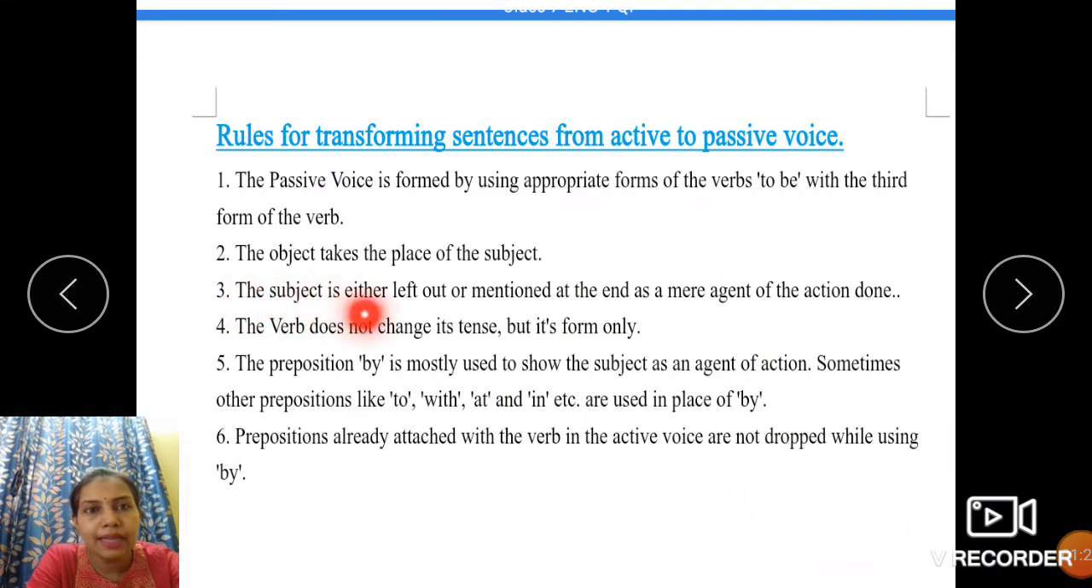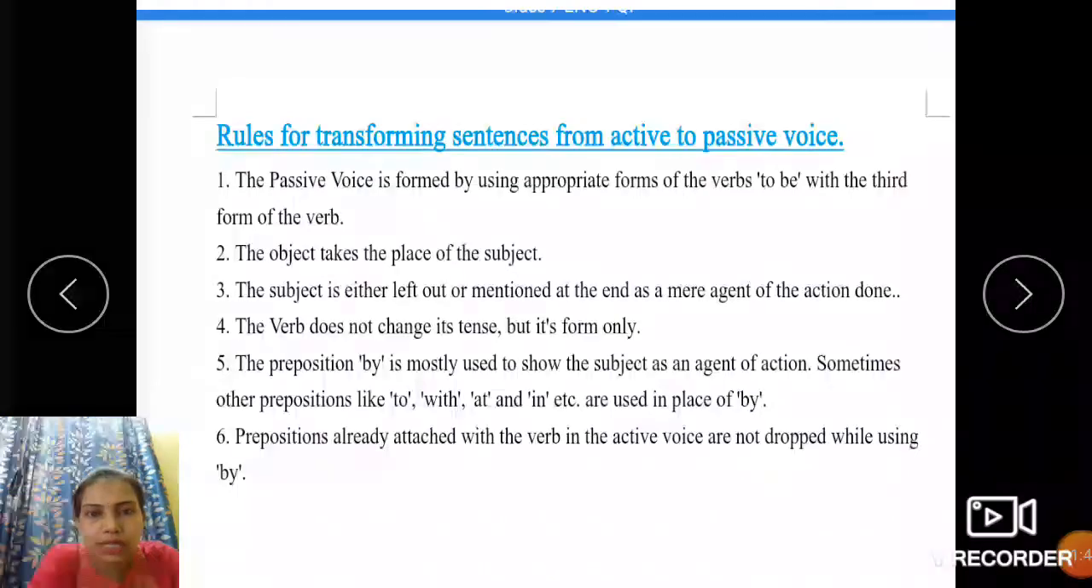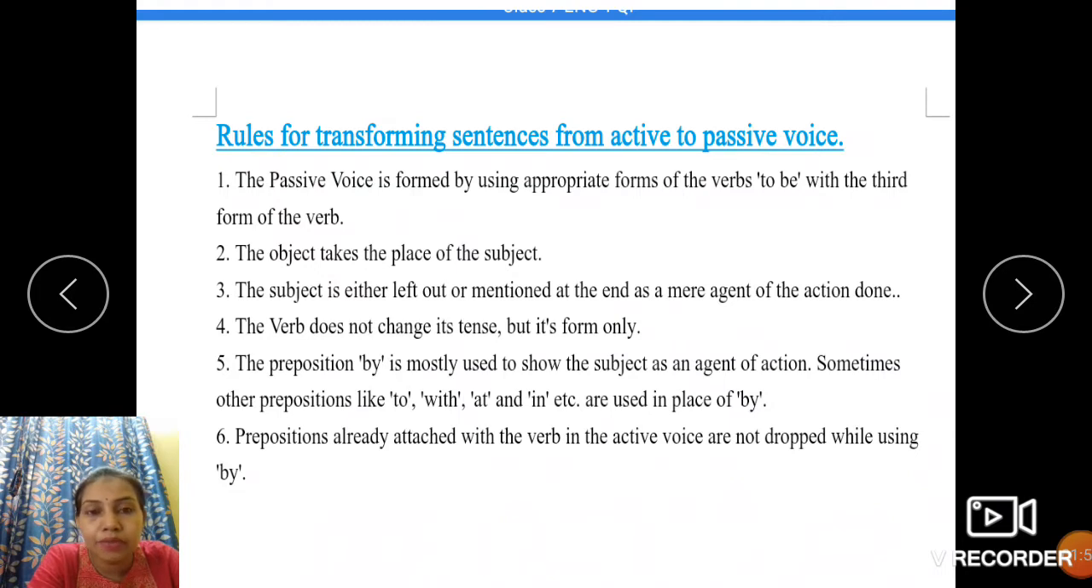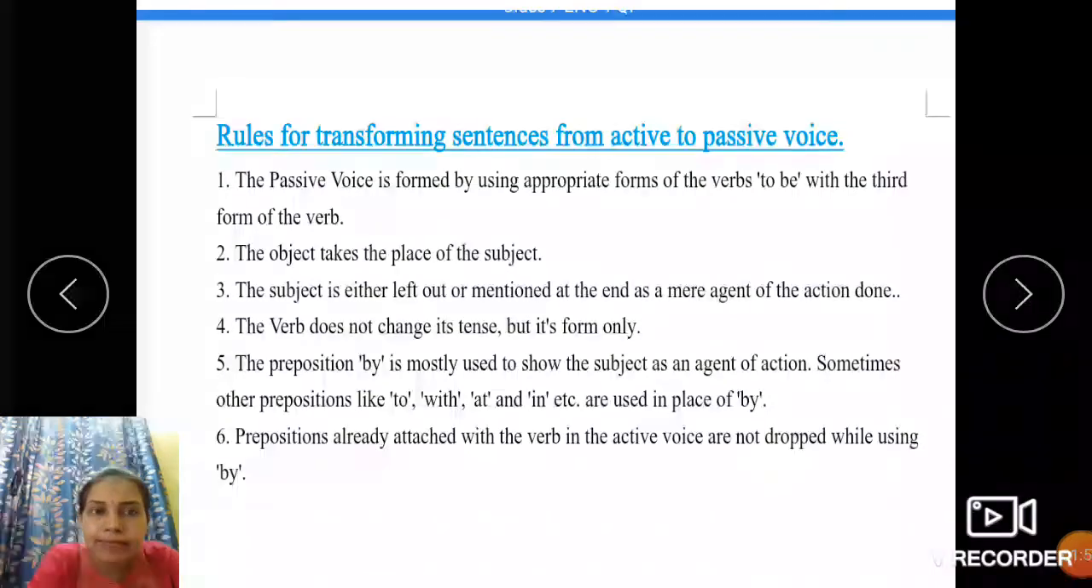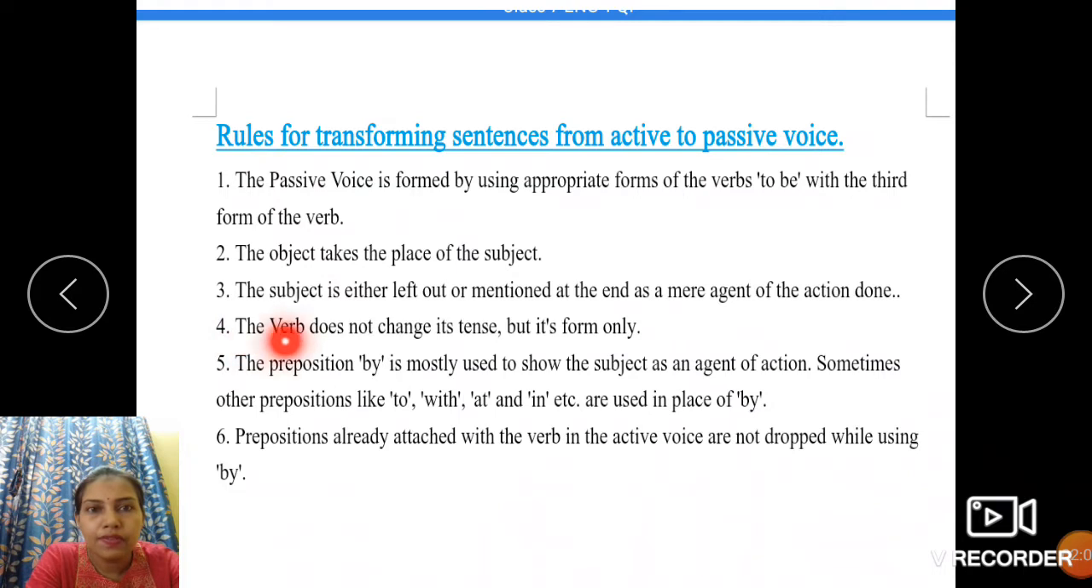Number 3. The subject is either left out or mentioned at the end as a mere agent of the action done. In certain cases, we find that the subject of the active voice may be omitted or left out in the passive voice. That totally depends on the meaning of the sentence. Usually, when the subject refers to somebody anonymous and not one particular person or some particular body, we may omit the subject.